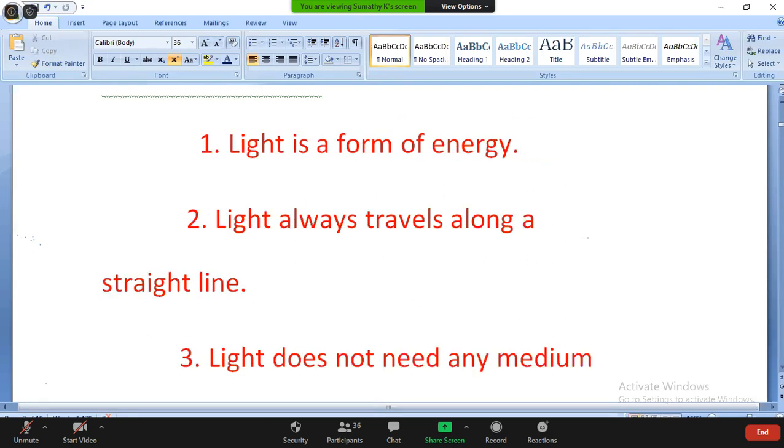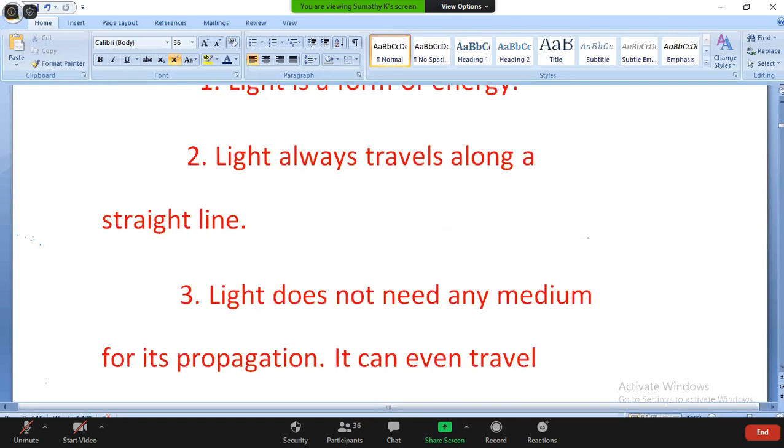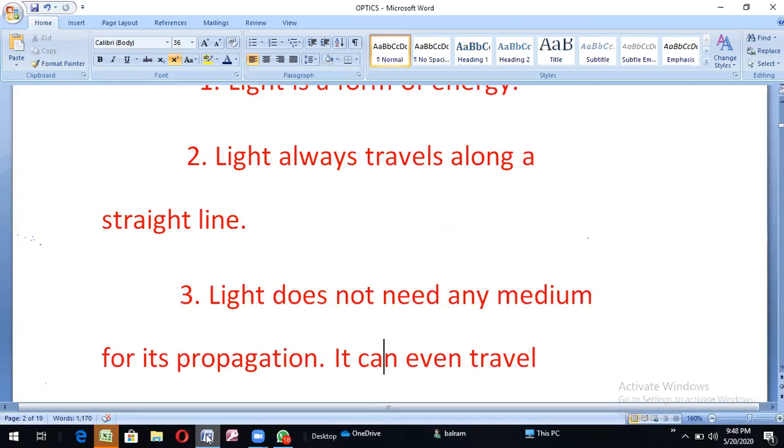Light does not need any medium for its propagation. What is propagation? Propagation means travelling in a straight line. Light travels in a straight line, and that is called the propagation of light. Light does not need any medium for its propagation.